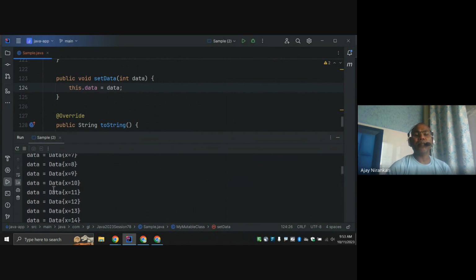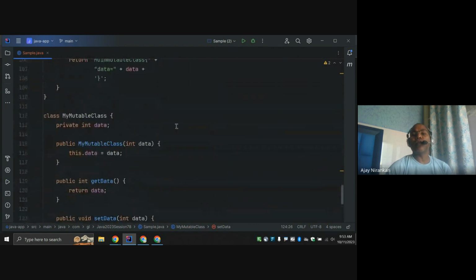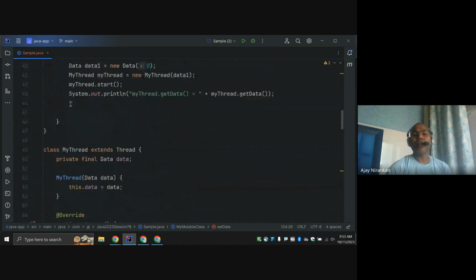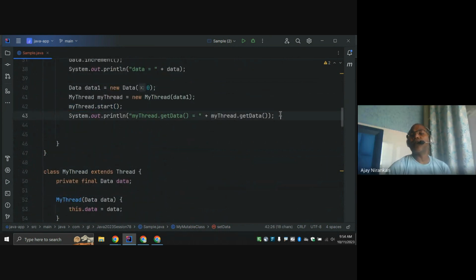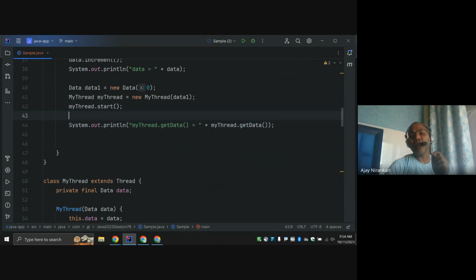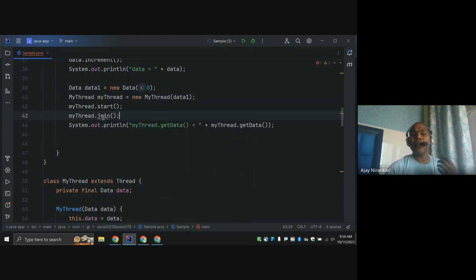Okay. Here, because we are not waiting for our thread to complete, right? Here we started in the main method, and after that I am just printing here. So before that we have to check whether our thread has stopped or not. Once completed, I can ask get data, right? Here we are going to wait for this thread to complete. So how to know? Thread dot join.